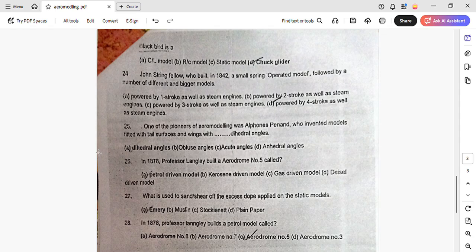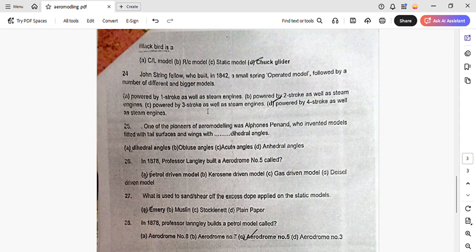John Stringfellow built in 1842 a small string operated model, followed by a number of different bigger models, which were powered by 4-stroke as well as steam engines. In short, John Stringfellow was a man who built a model in 1842.